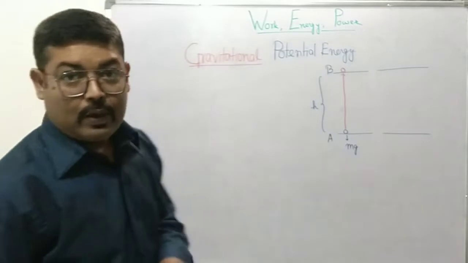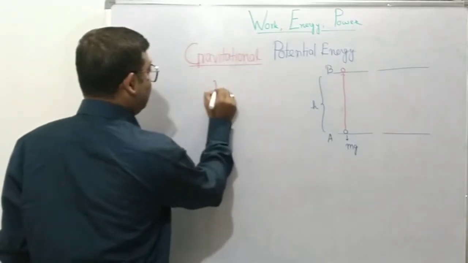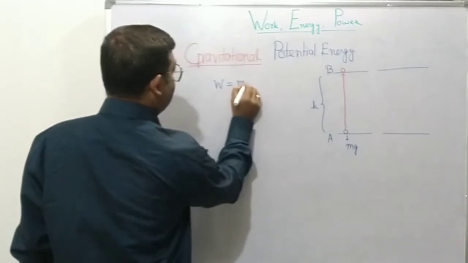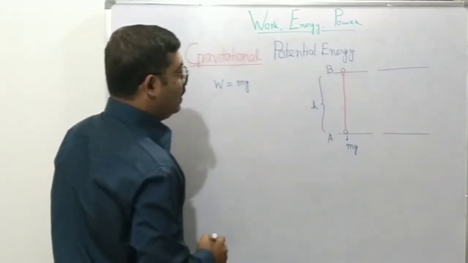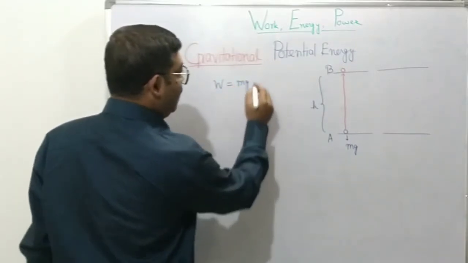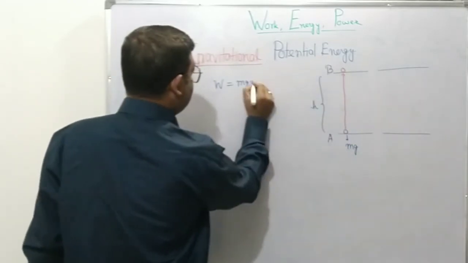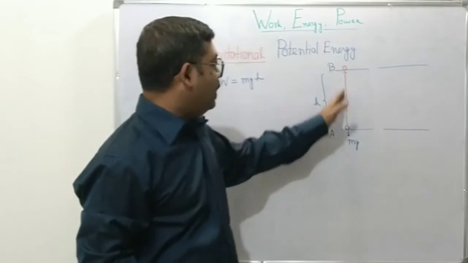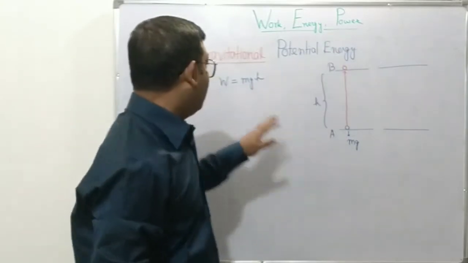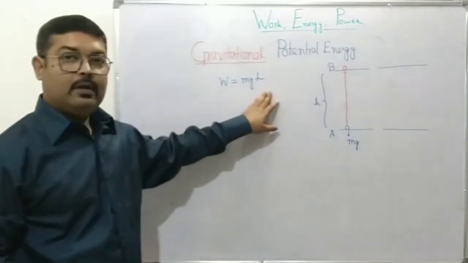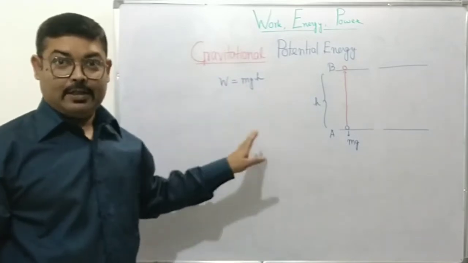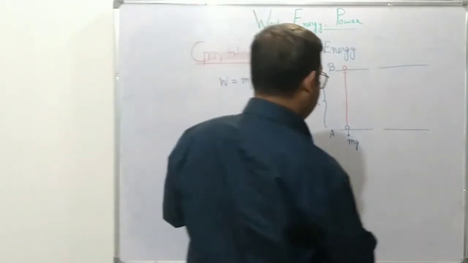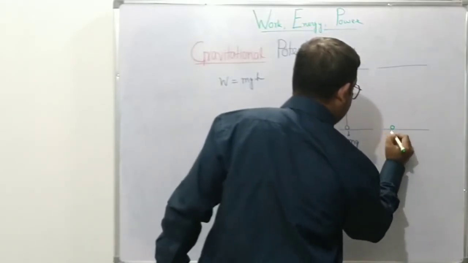Okay, so what will be the work done? W will be simply mg into the height, that is mgh. We have found that if we take it vertically upwards in a straight line, the work done against gravity will be this by the external agency. Now if we consider the same case starting from the same point A, say,